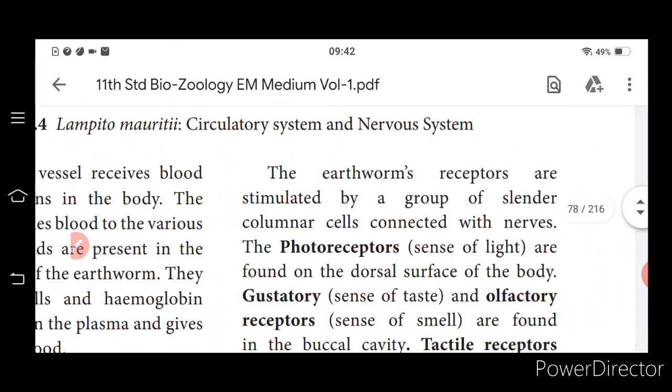receptors. The earthworm's receptors are stimulated by groups of slender columnar cells that are connected with the nerves. So the columnar cells play a major role in the sensory function in earthworm. Photoreceptor, that is how to see, it is the sense of light. Gustatory is the taste receptor. Olfactory is the smell receptor. Tactile is the touch receptor.